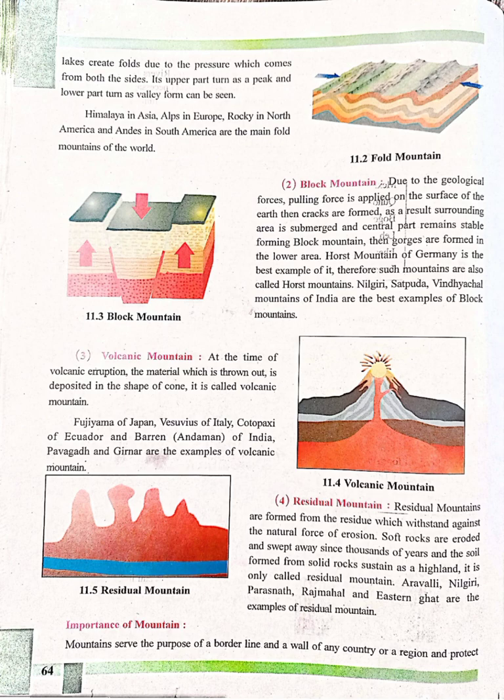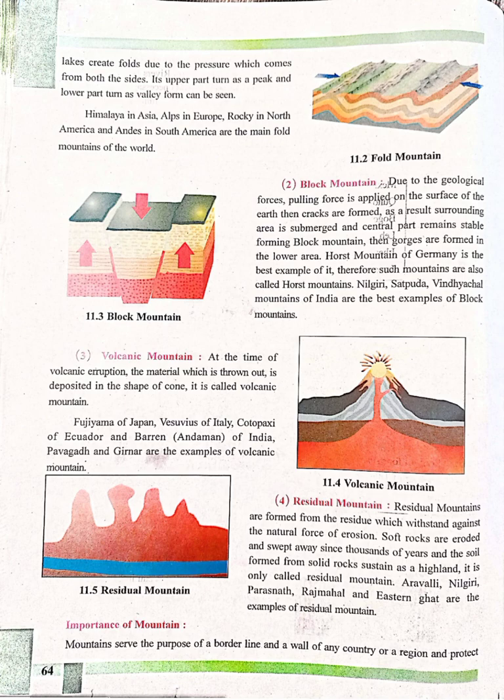Students, due to the pulling force, tensional forces are created and faults develop in the rock strata. The area in between two faults is raised, or the central part remains stable and the surrounding areas are submerged. So the remnant highland is called block mountain. The horst mountain of Germany is considered to be its best example. So this type of mountain is called horst mountain. Nilgiri, Satpura, Vindhya, etc. of India are block mountains. The height of block mountains is less than fold mountains. These are spread over a limited area on the earth.